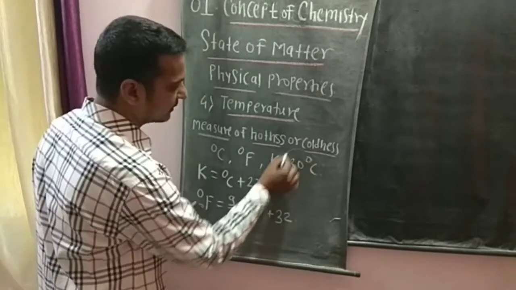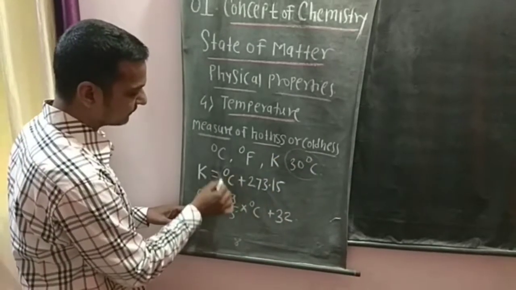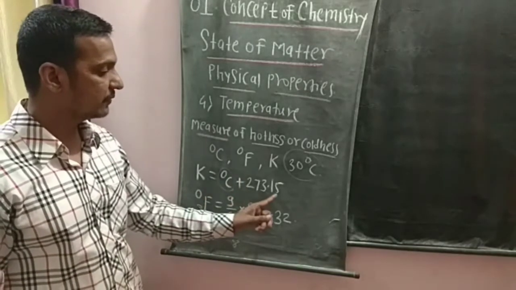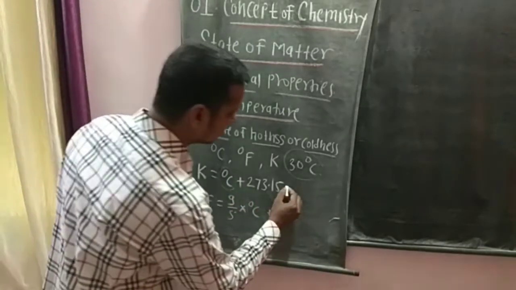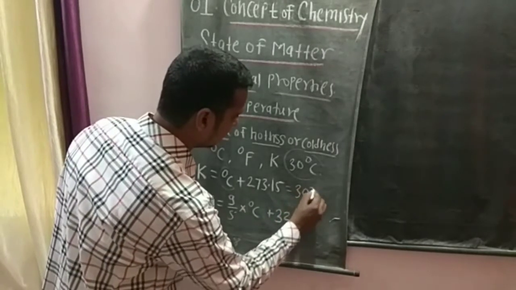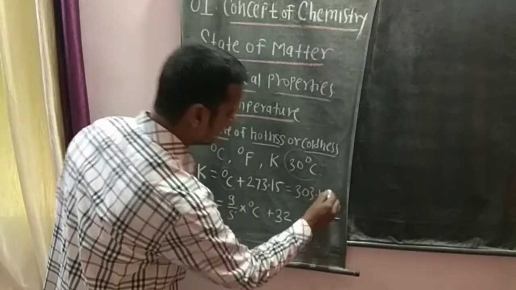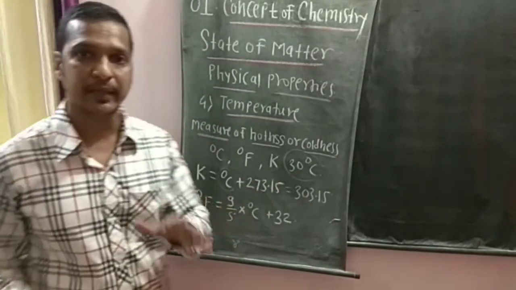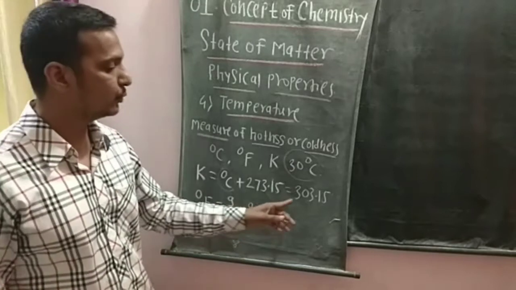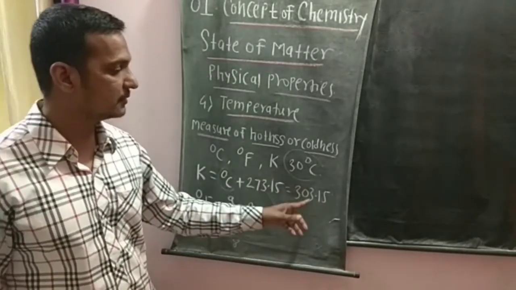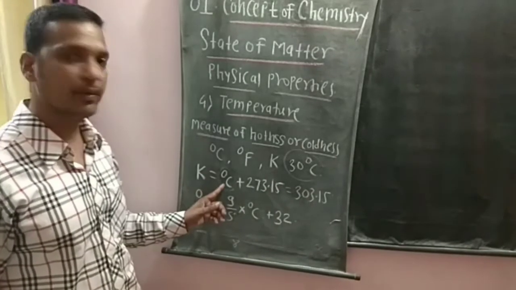Put the value of 30 in place of degree Celsius. So Kelvin is equal to 30 plus 273.15, which is 303.15. So 30 degrees Celsius is equal to 303.15 Kelvin.